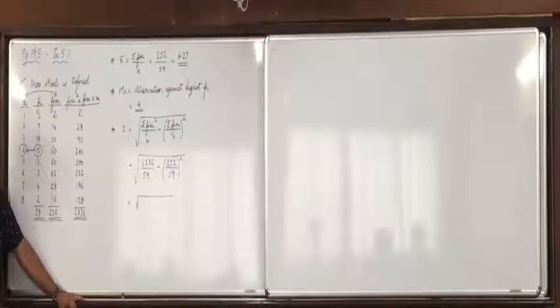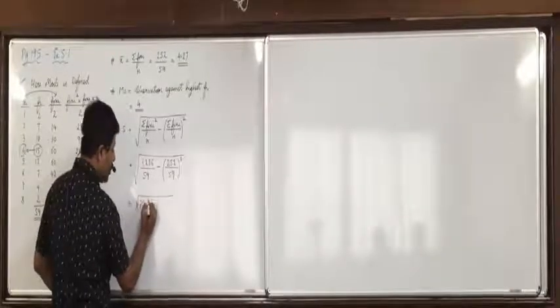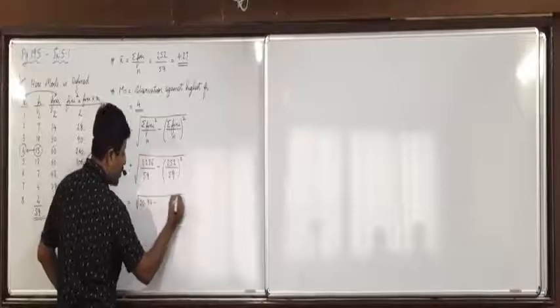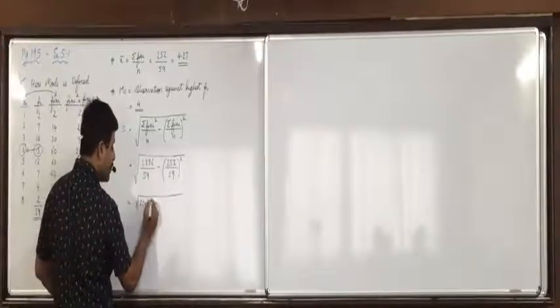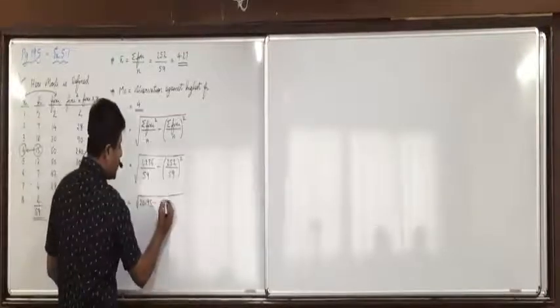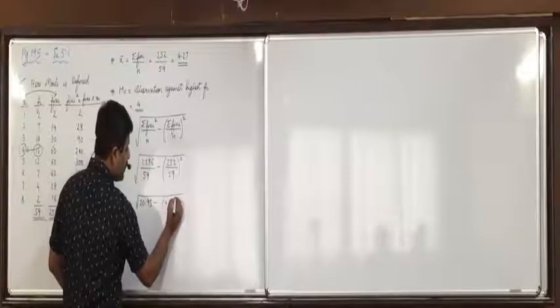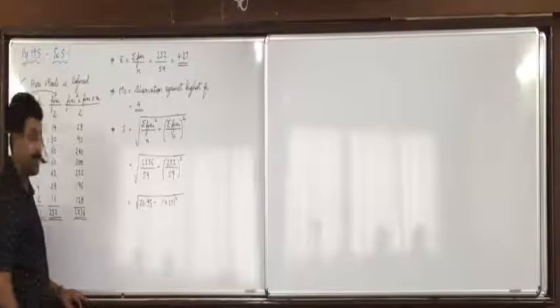Now, 1236 upon 59 is 20.94. After 4, what is the next digit? 949, so 95. 252 upon 59 is 4.27. In x bar we have done that, whole square. Is everyone clear with this?